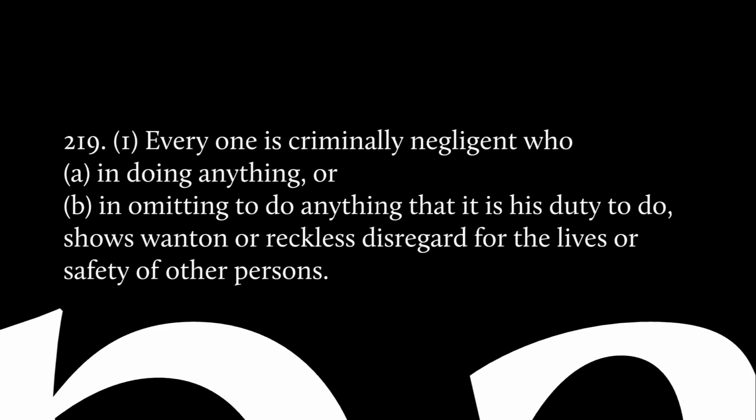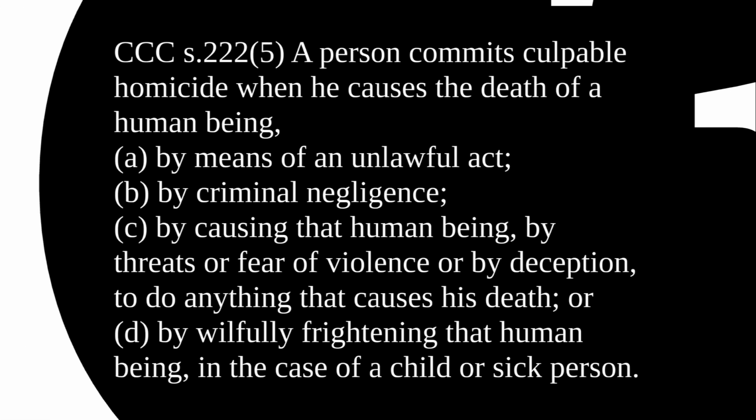Or if we just look at B, everyone is criminally negligent who, in omitting to do anything that is his duty to do, shows wanton or reckless disregard for the lives or safety of other persons. If you are duty-bound to do something and you don't do it, you omit to do it, that is criminal negligence if what you've omitted to do shows wanton or reckless disregard for the lives or safety of other persons. So keep in mind that those are the 2 key areas.